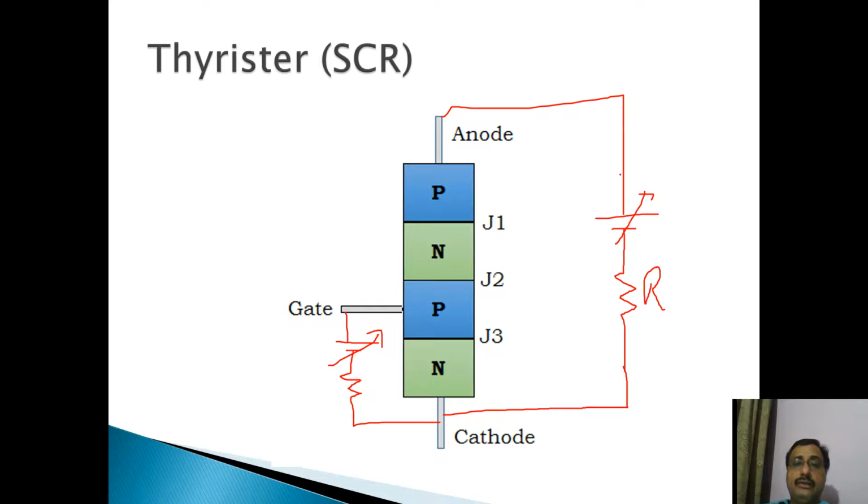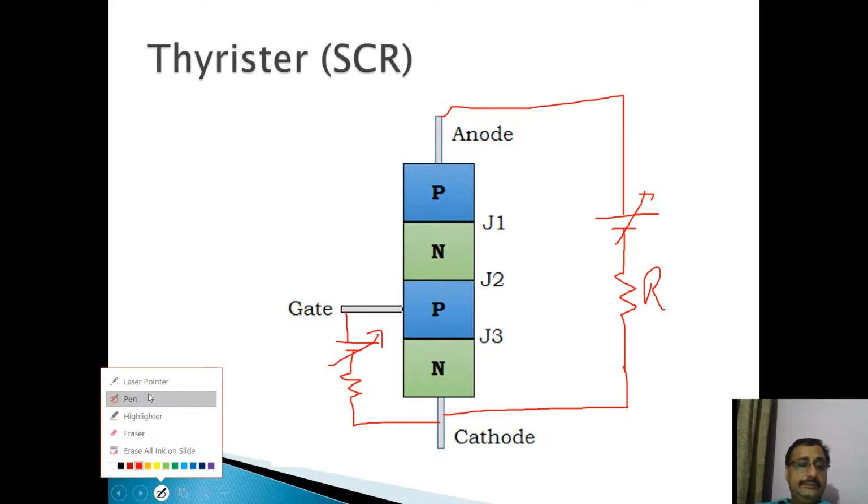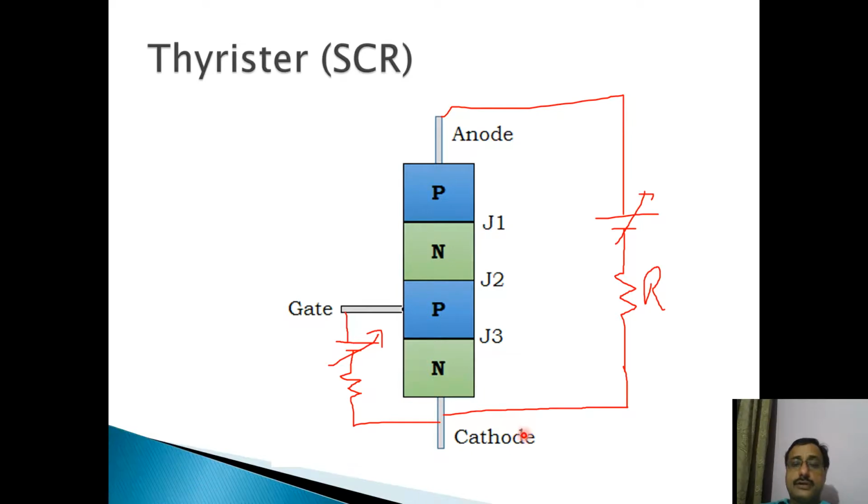Now I have connected a voltage across the anode and cathode terminals which is less than VBO. We discussed that term VBO, the forward breakover voltage.